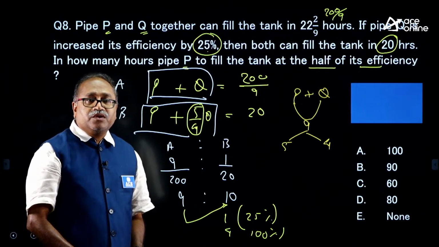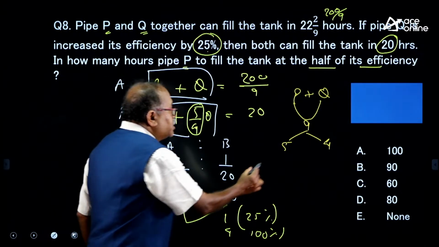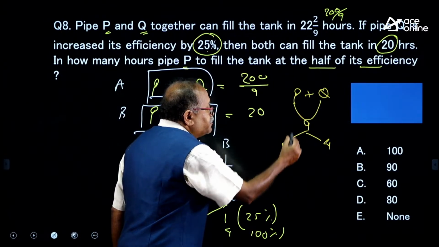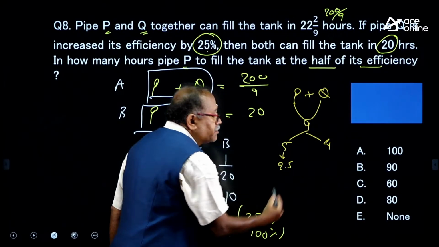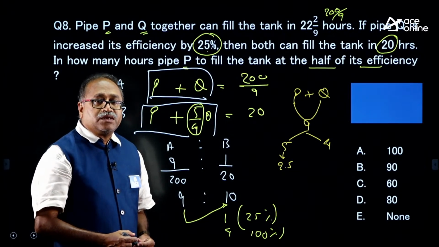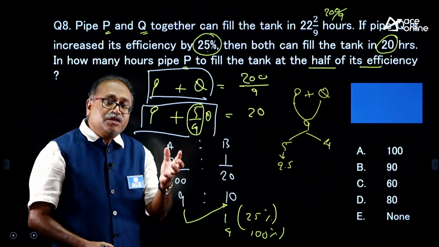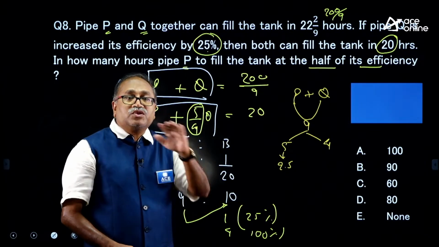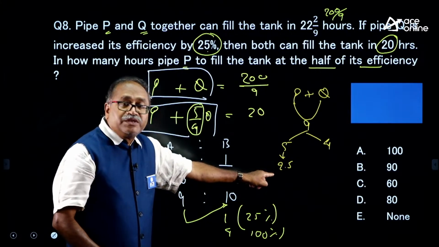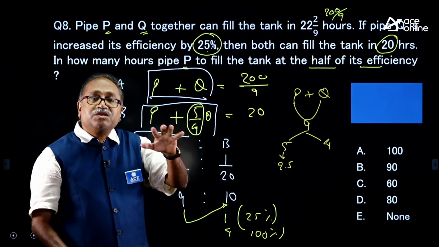Am I right? Okay. Now, what is half of the P efficiency? That is 2.5, or 5 by 2, you can consider that. Now, how much time will it take for P to fill the tank? So, the work divided by its efficiency 2.5. So, how much is the work?